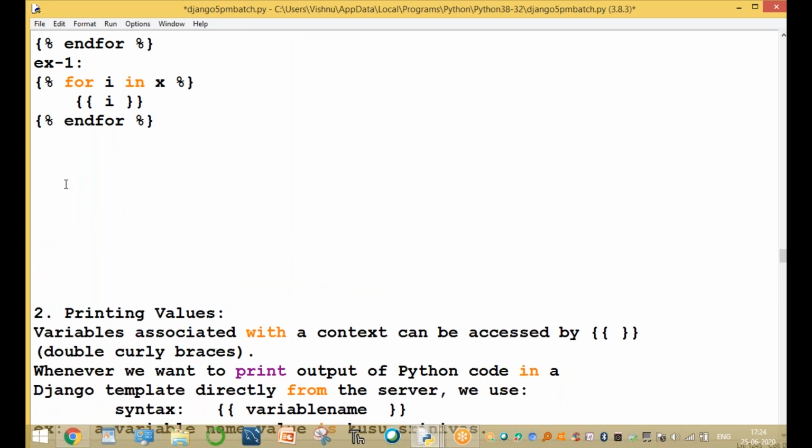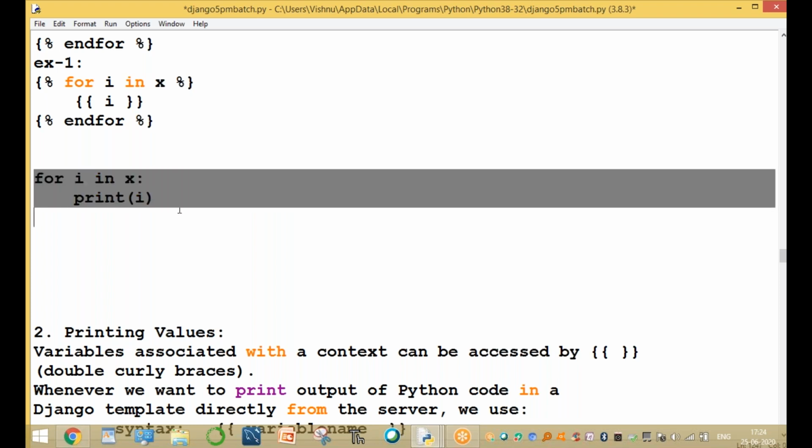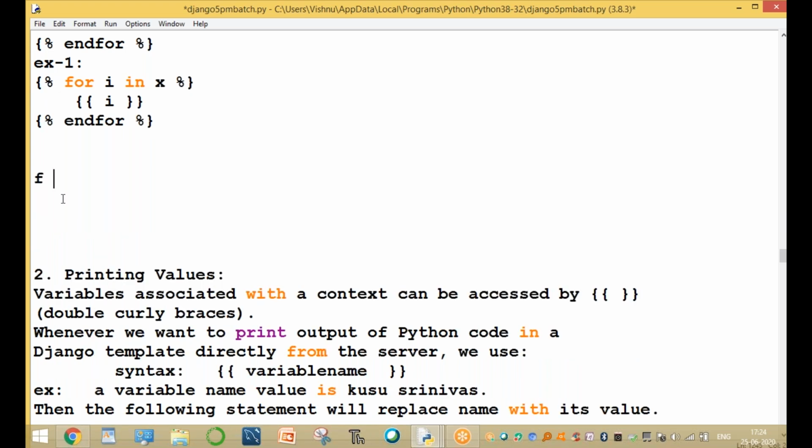The same program in Python we write directly: for i in x colon and print of i. And the same in DTL language, it is also a language, called DTL: for i in x colon. Here the syntax is the beginning curly brace, for loop, and end for. Friends, I will tell you one by one, no problem.